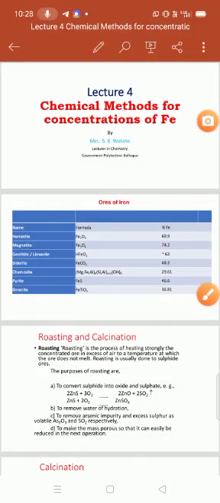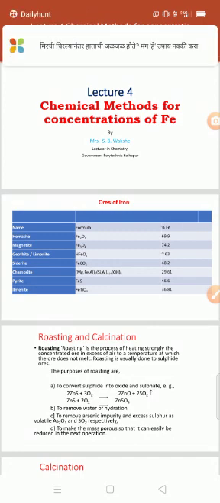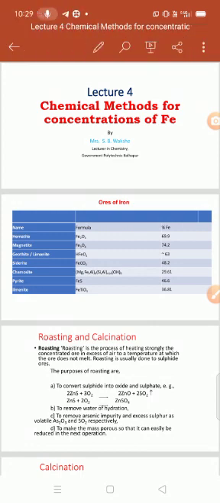Dear students, this is lecture number 4 from the metallurgy topic, or metallic conductor topic. In the same lecture, we have to discuss some chemical methods for concentration of ore. This lecture is for both groups, that is civil, mechanical, metallurgy, and also IEET, IT, electrical group.